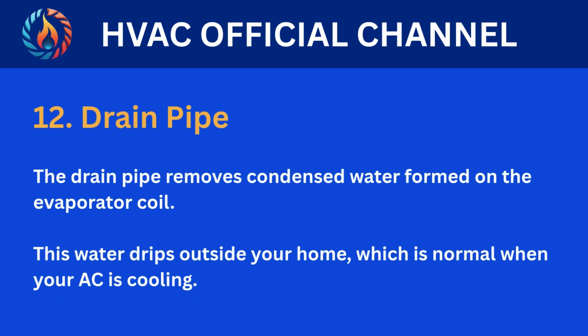12. Drain pipe. The drain pipe removes condensed water formed on the evaporator coil. This water drips outside your home, which is normal when your AC is cooling.